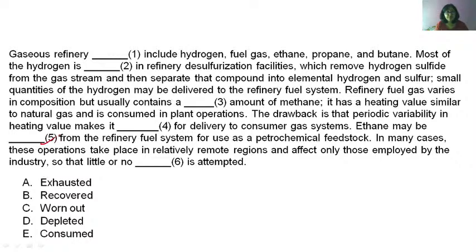Fifth blank. Ethane may be dashed from the refinery fuel system for use as a petrochemical feedstock.